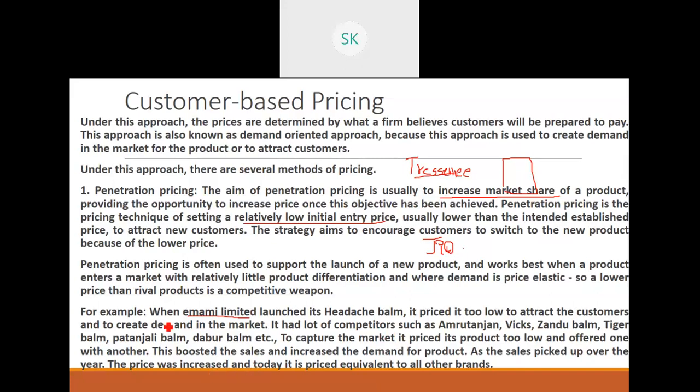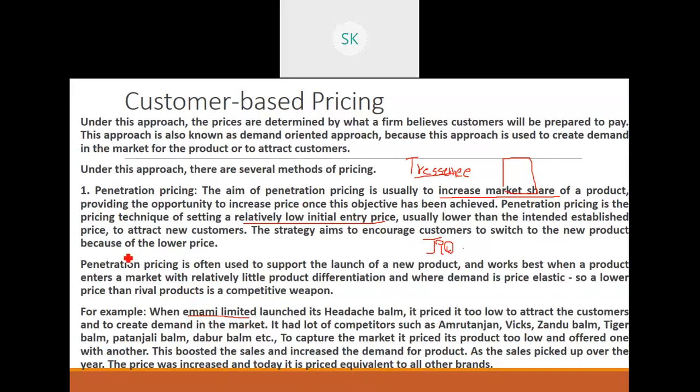So, apart from Emami, there were many other brands which were competitors like Amrutanjan, Vicks, Jandu Balm, Tiger Balm, Patanjali Balm, Dabur Balm. You have so many more. When it comes to these headache balms, India has the best of the brands and the competitors also. So to capture the market, it priced its product too low and offered one with another. Even today, you have a one plus one offer on this.